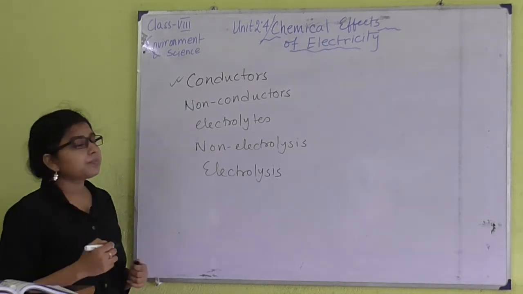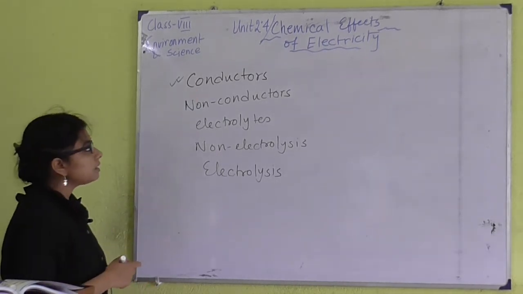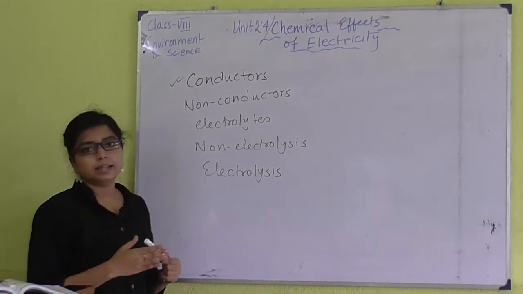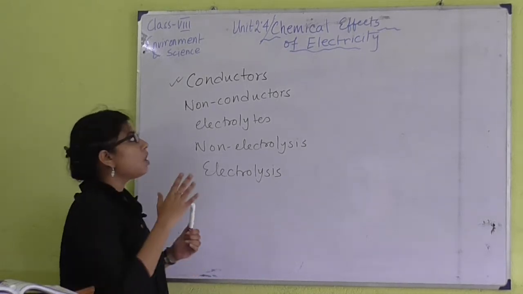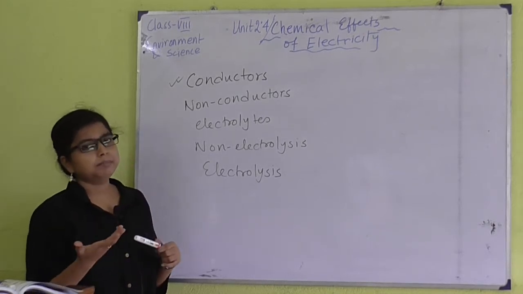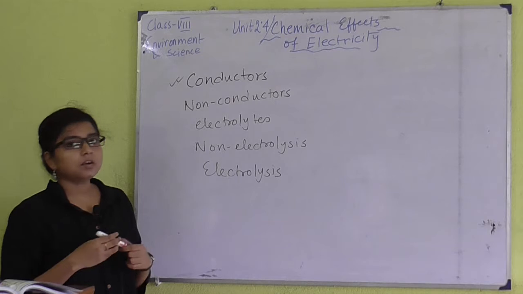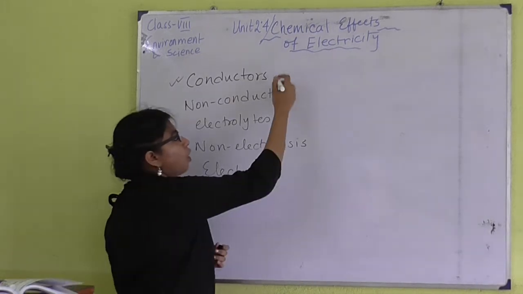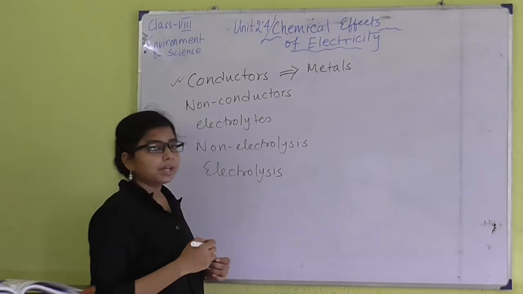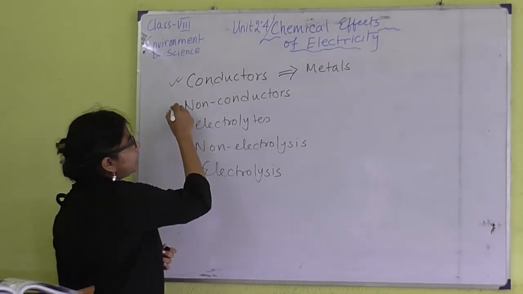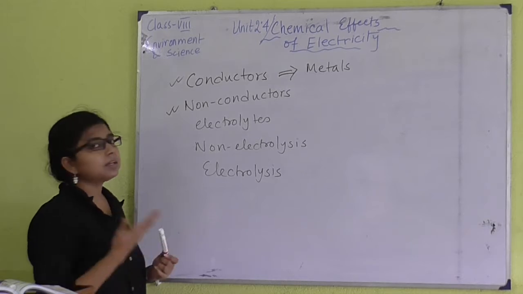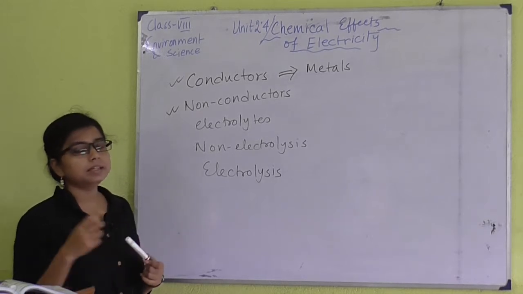First, conductors. What are conductors? Conductors means those substances who can allow electricity to pass through them, or the substances who can pass electricity, simple. So they are known as conductors. We know that all metals are examples of conductors. Next we have non-conductors, that means those who cannot allow electricity to pass through them.